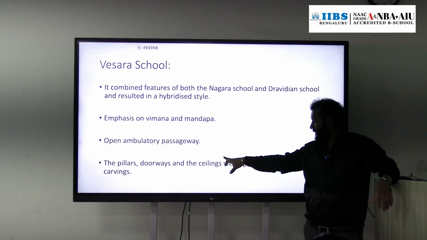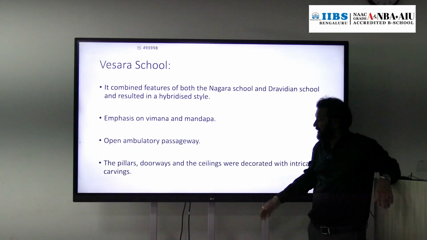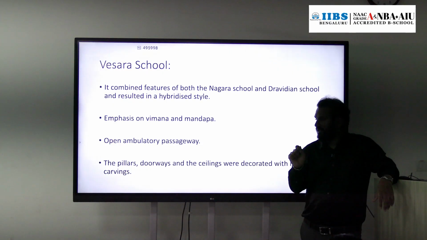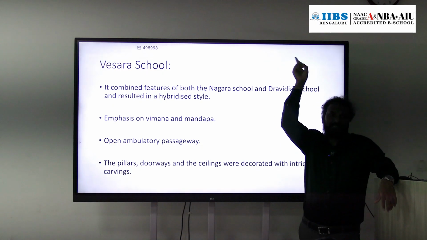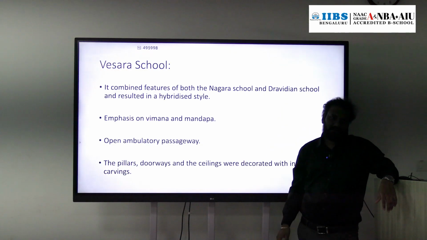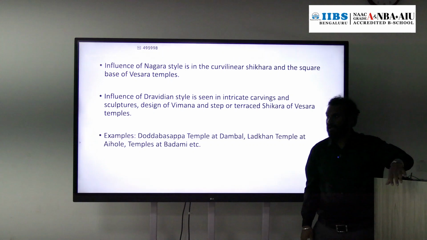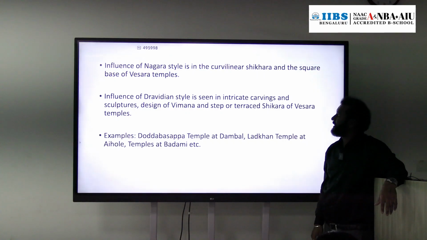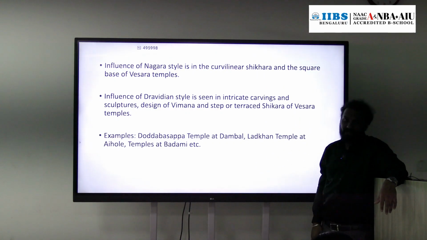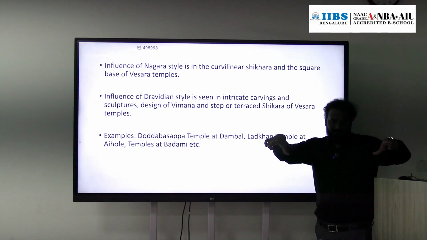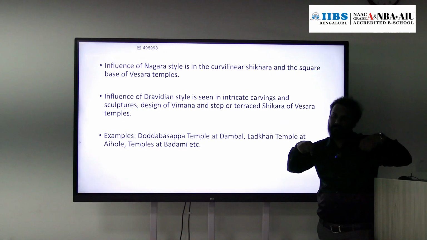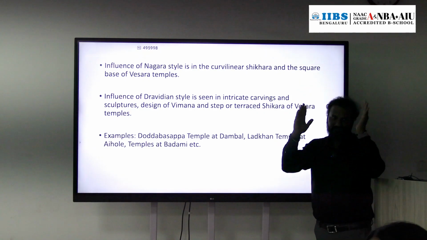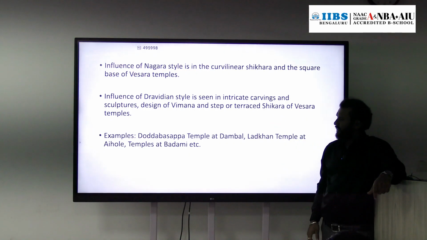Pillars, doorways, even ceilings are also decorated with intricate carvings. The carvings were stone carvings. Apart from that, regarding the influence of the Nagara style in the Vesara School of Architecture, they have a curvilinear shikhara and a square base of the temple. The base of the temple is in a square shape, which we have seen in the Nagara style of architecture, and the curvilinear shikhara is also present in this style of architecture.